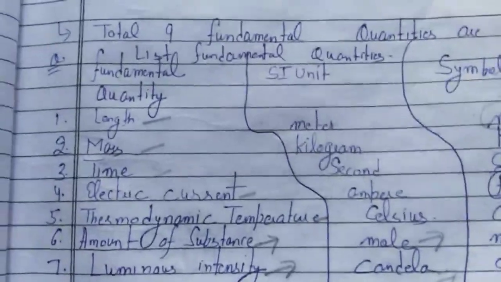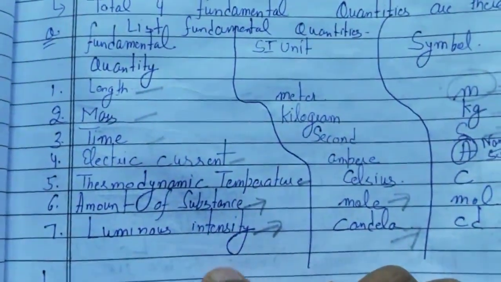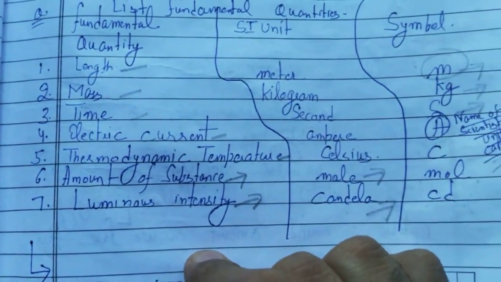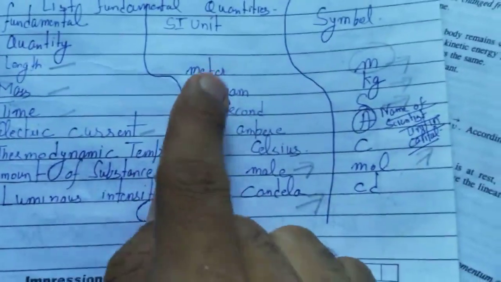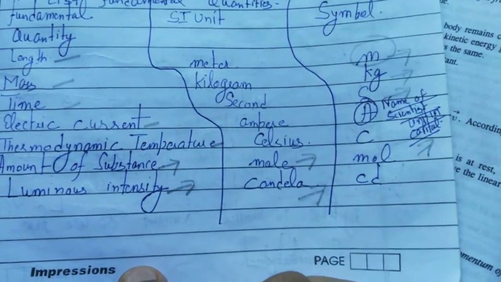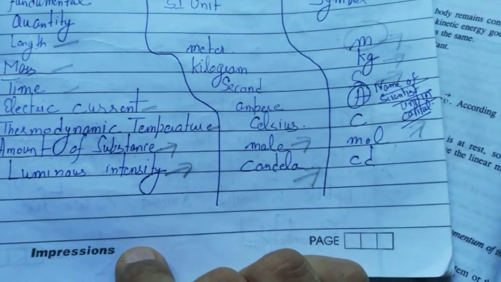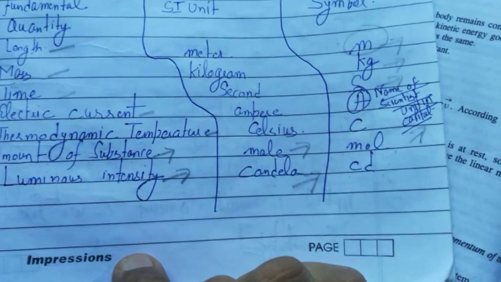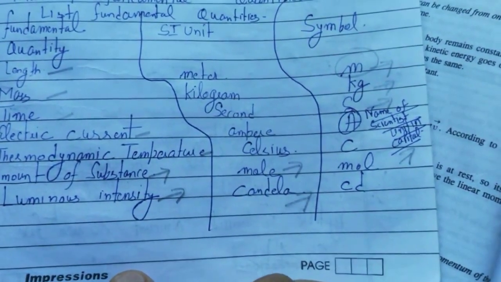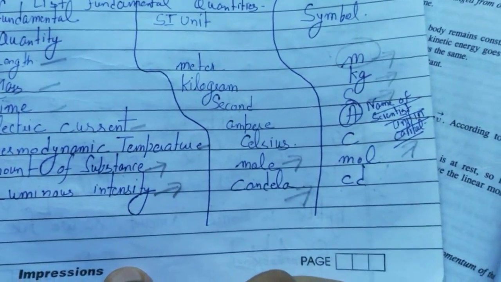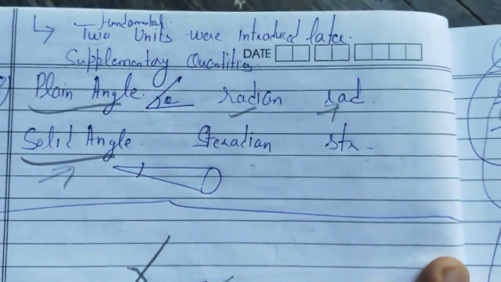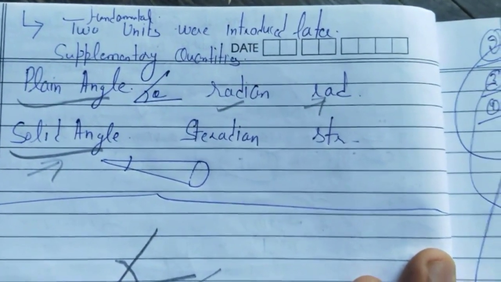So here is the list of fundamental quantities: length, mass, time, electric current, temperature, amount of substance, luminous intensity. Length in meter, mass in kilogram, time in second, electric current in ampere, temperature in Kelvin, amount of substance in mole, luminous intensity in candela. So these are the units of the 7 fundamental quantities. And the 2 supplementary quantities are plane angle and solid angle, with units radian and steradian.